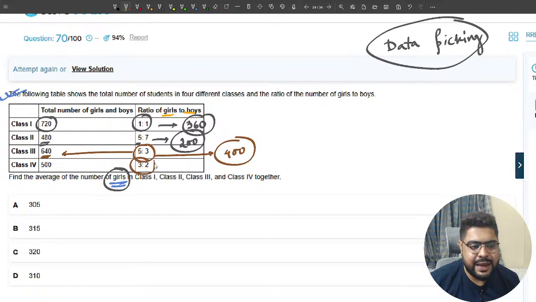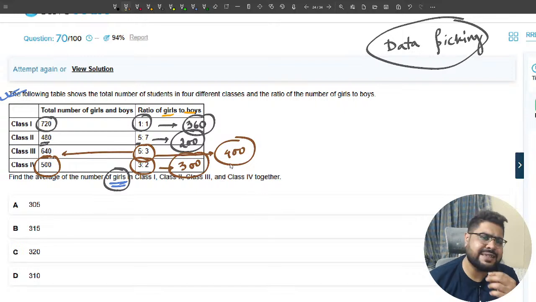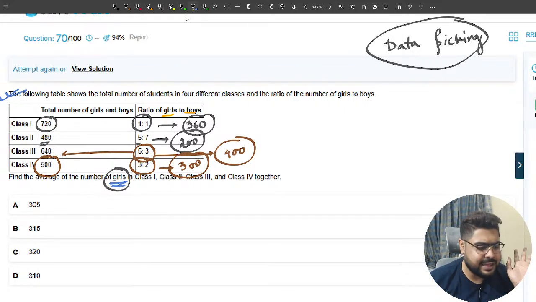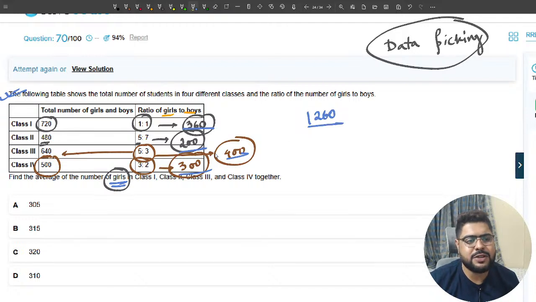Done. 3:2 of 500 means 300 girls. Average of these is very simple to add. No deviation or any other method is required. Add 700, 900, 1260, divide by 4.